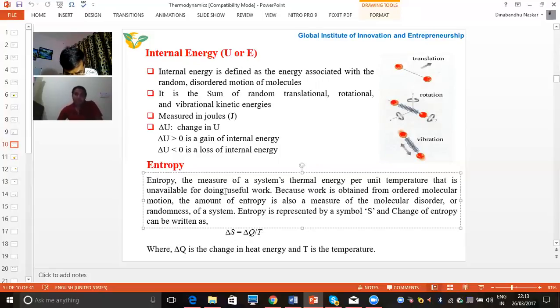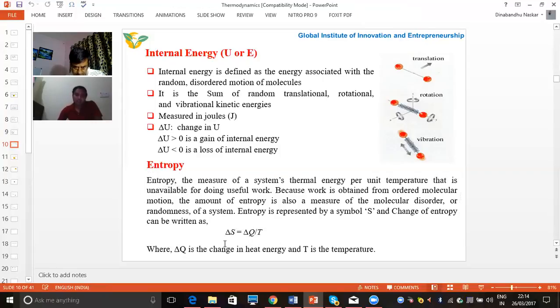That is unavailable for doing the useful work, because useful work is obtained by the ordered molecules, but entropy is not an ordered molecule. That's why I have written here per unit temperature, that is unavailable for doing useful work. That much energy is not available for doing some important kinds of work. So that is the entropy. Entropy is written by the letter S, and change of entropy we can represent by del S. So here del S is equal to del Q by T is the expression for calculating the entropy, where del Q is the change of heat energy and T is the temperature.